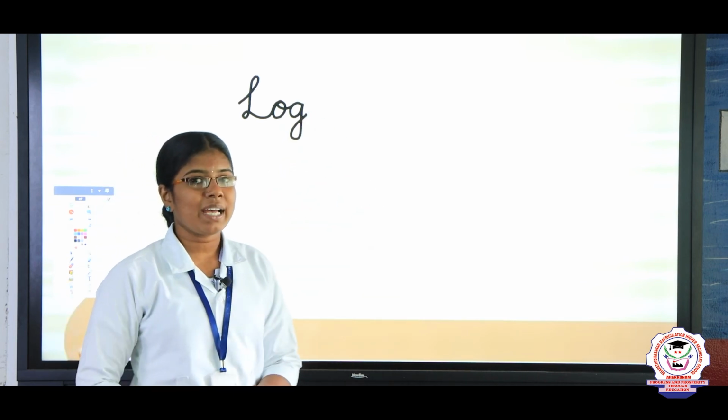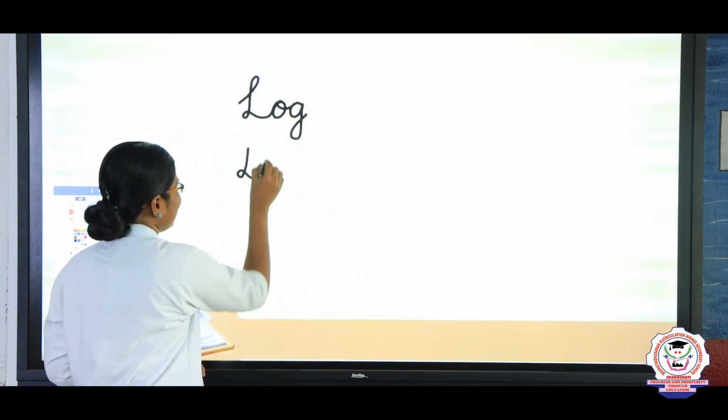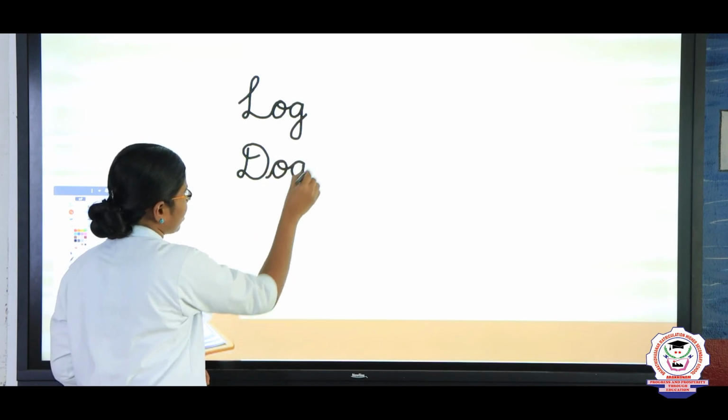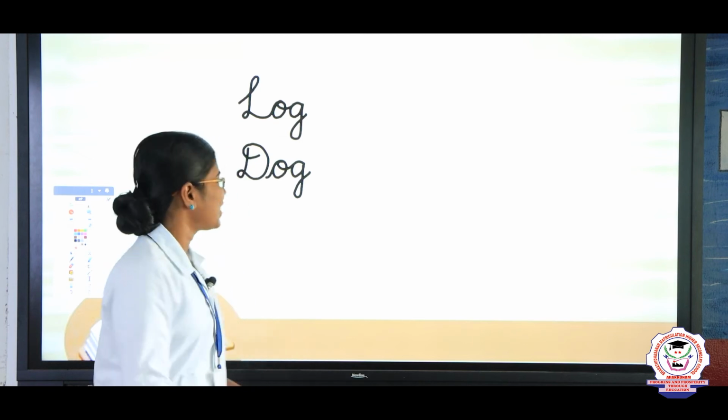The next one. What word have we learned next? Yes, you are correct. Dog. D-O-G. Dog. What is the spelling of dog? D-O-G. Dog. What about the next word, children? Yes, toy.